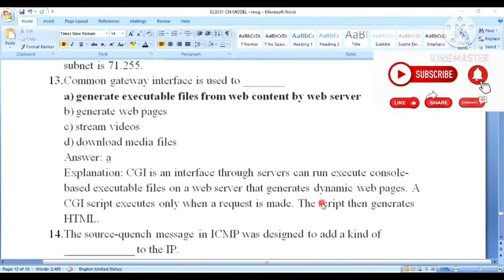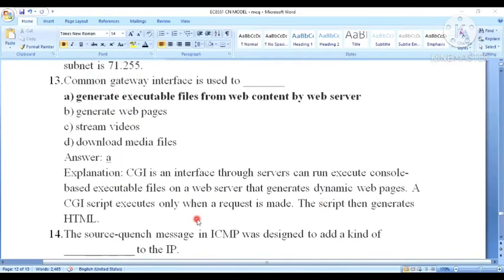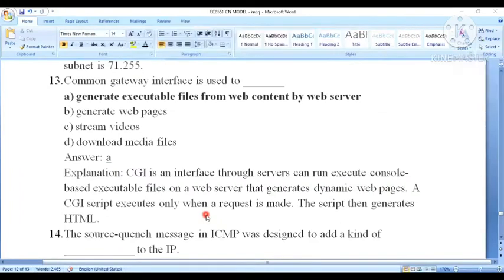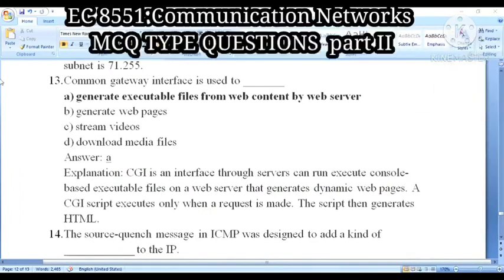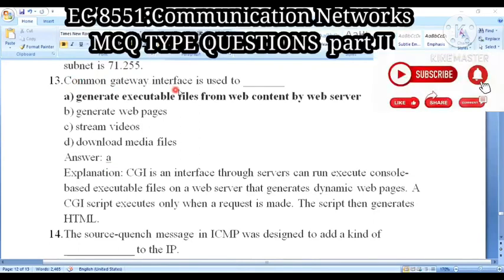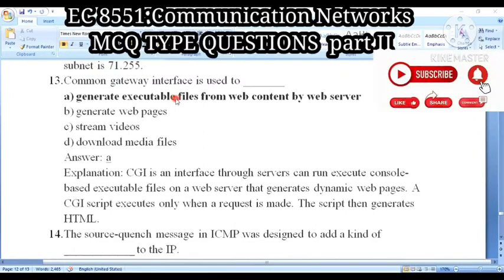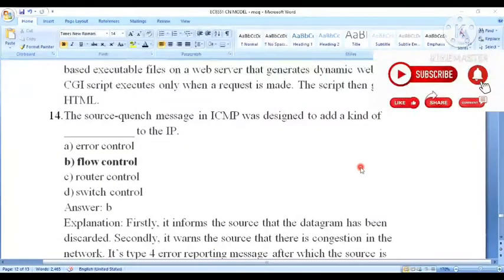A CGI script executes only when a request is made, and the script then generates the HTML.